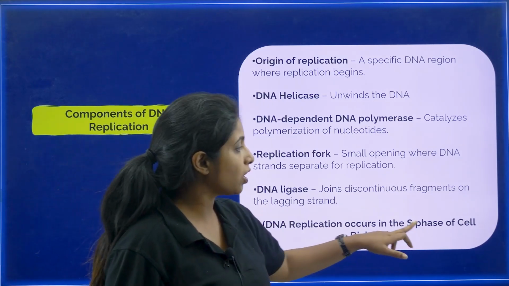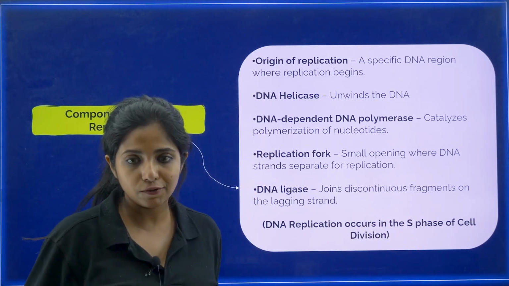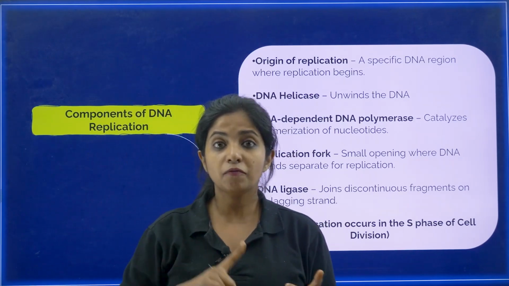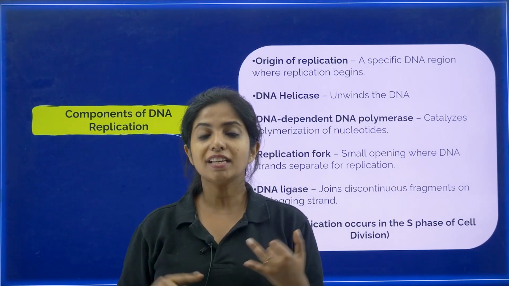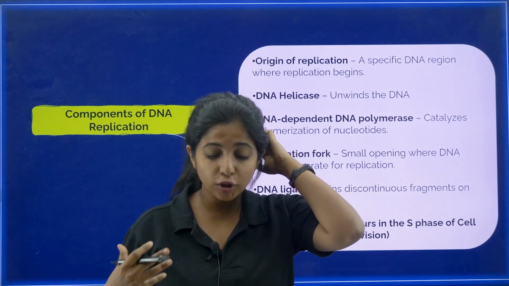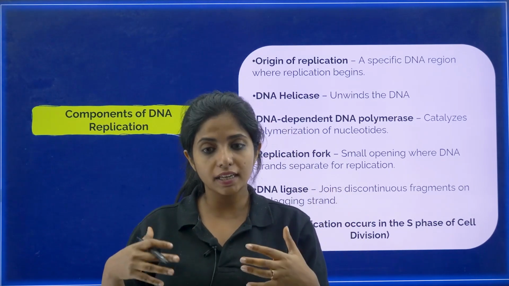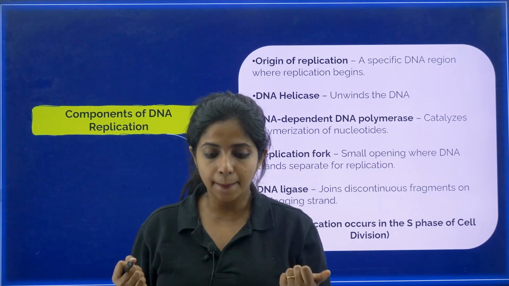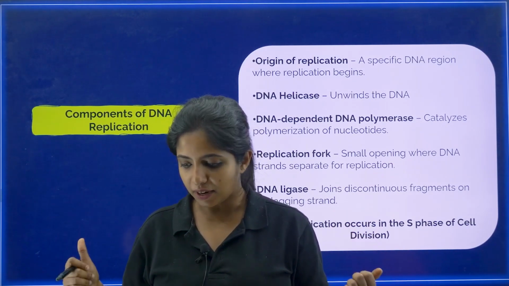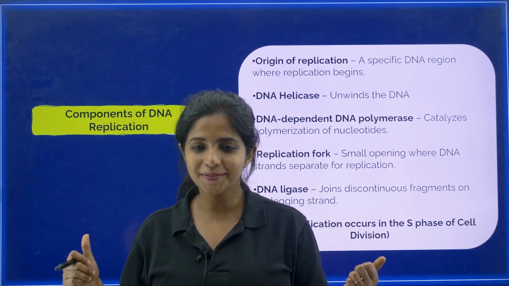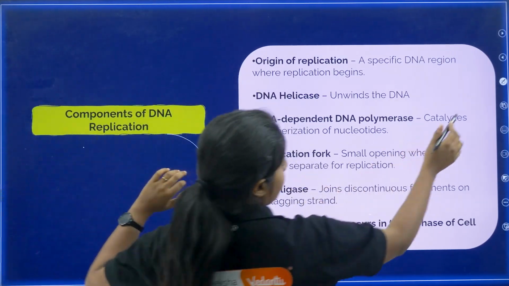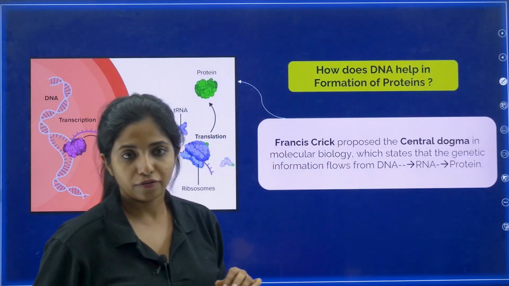Now DNA replication occurs in the S phase of the cell cycle. You know, in the cell cycle you have different phases, right? S phase is there, M phase is there. S phase is basically the synthesis phase, where the DNA is getting replicated. M phase is where the cell is actually getting divided. And this S phase is a part of interphase.